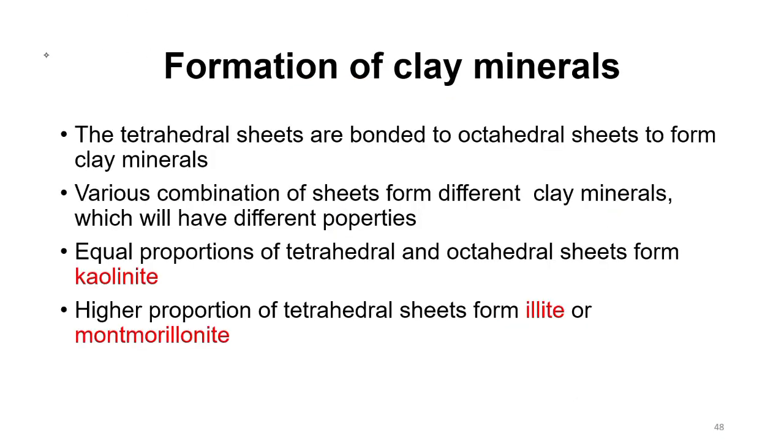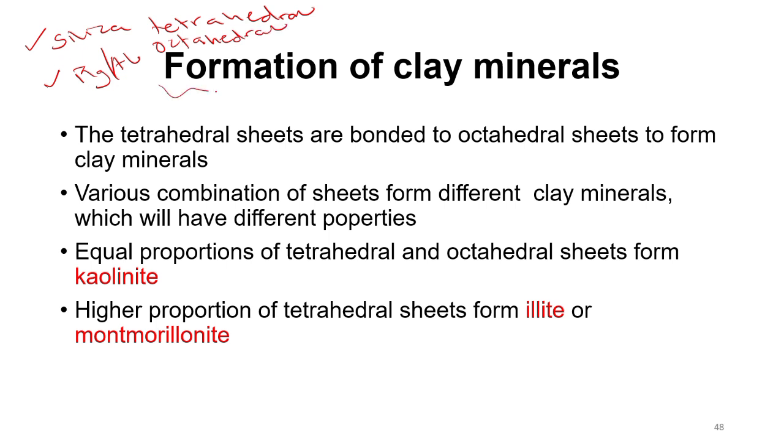So now we've established the fact that clays constitute two building blocks, which are the silica tetrahedral and the magnesium or aluminium octahedra. So how do these two combine to form clay minerals?